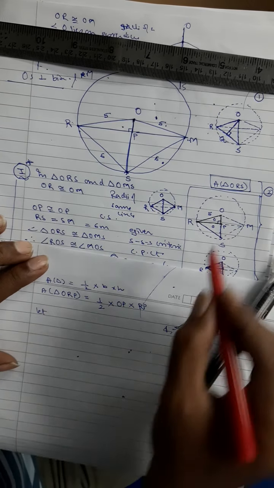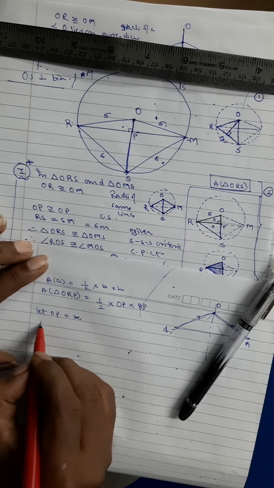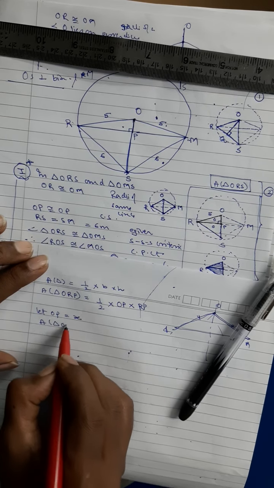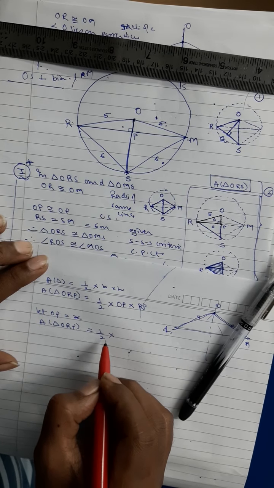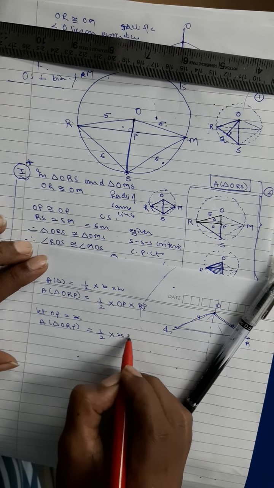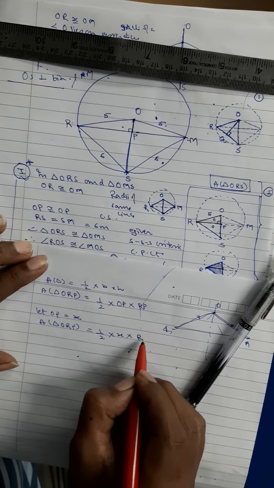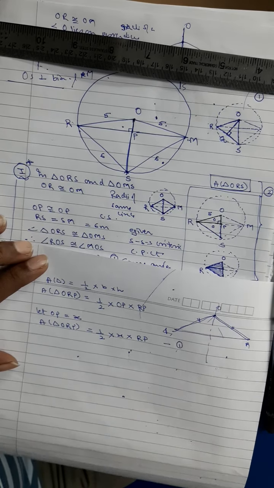Let OP be equal to X. Therefore, area of triangle ORP is equal to half into OP, which is X, into RP. This is the area of triangle ORP that I have got.